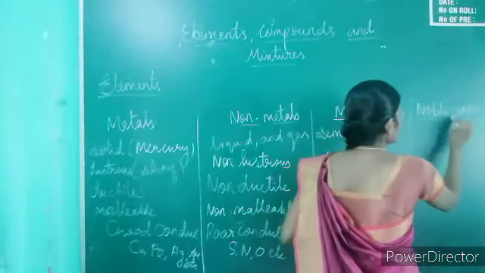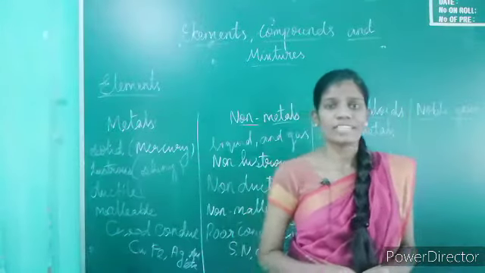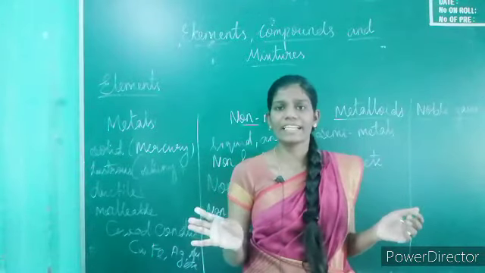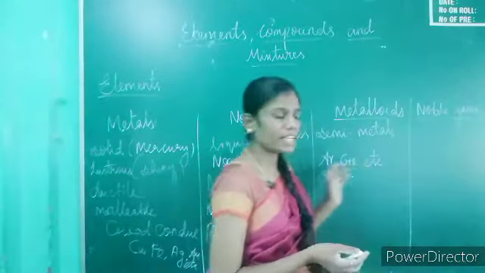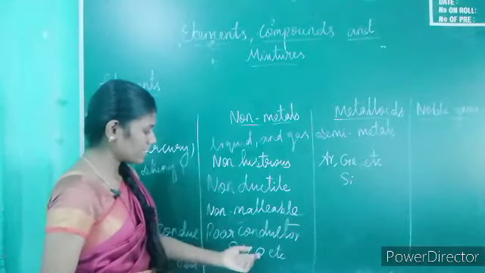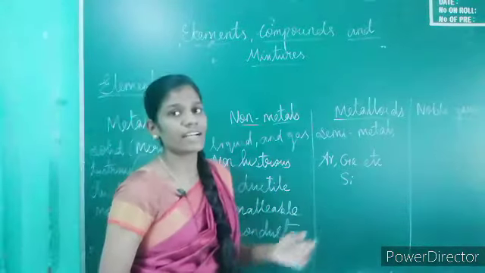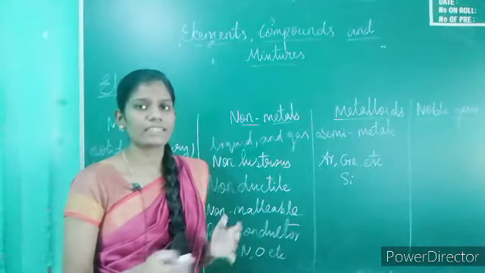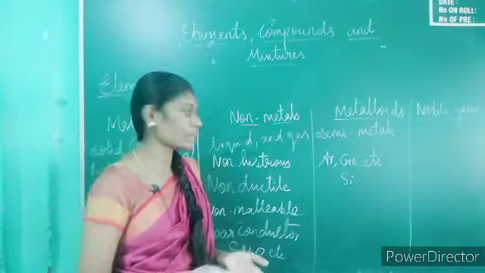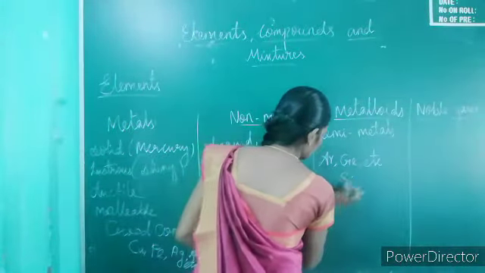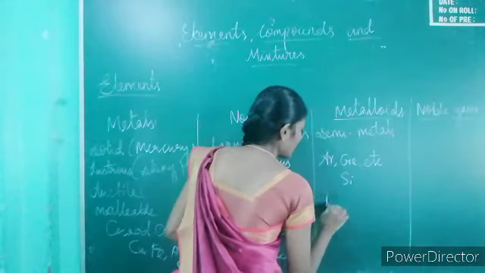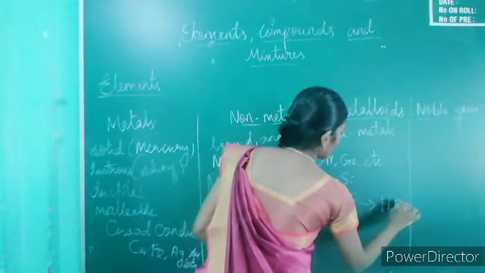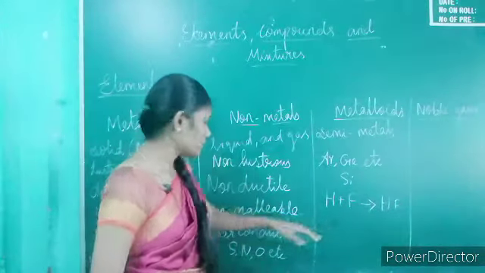The next one is noble gases. Noble gases do not react with any other element. See here, iron, oxygen, and silicon are a metal, a non-metal, and a metalloid. These elements react with other elements. For example, hydrogen reacts with fluorine and gives hydrogen fluoride.